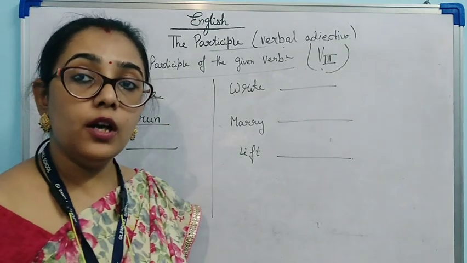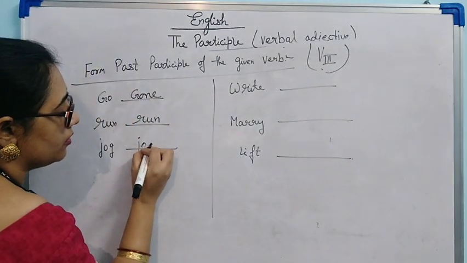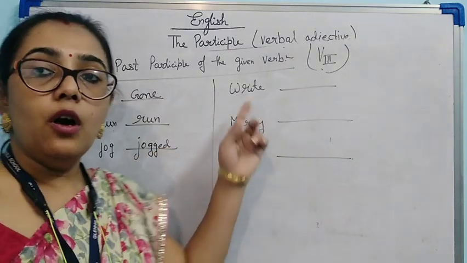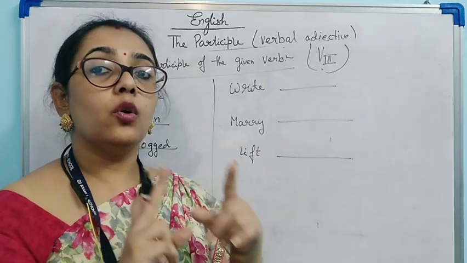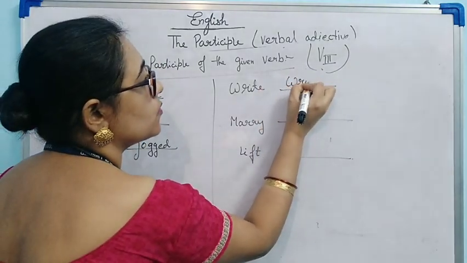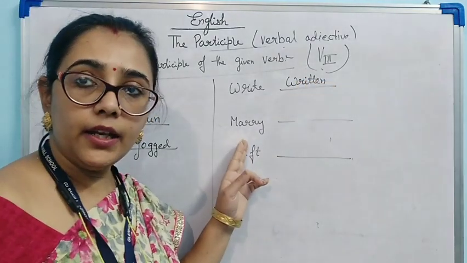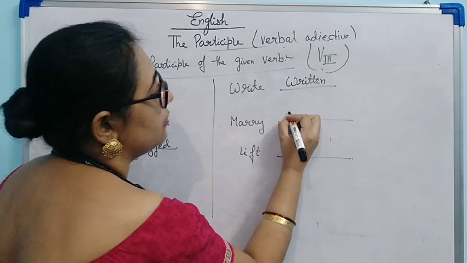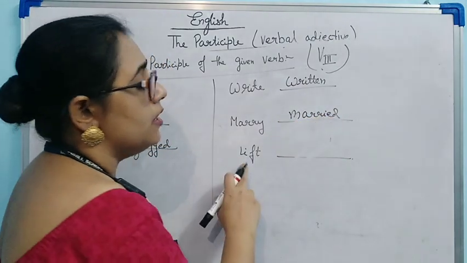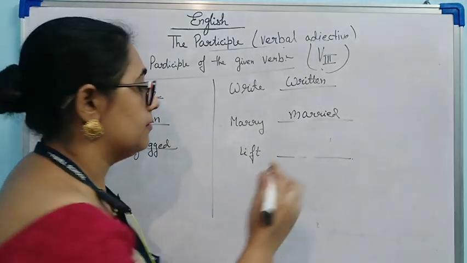Jog, jogged, jogged. Now write: write, wrote, written. Marry, married, married. Lift, lifted, lifted. The third form will be lifted.